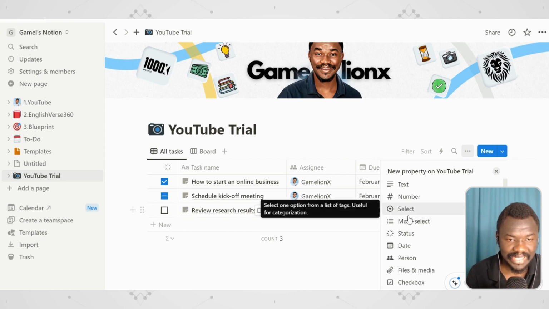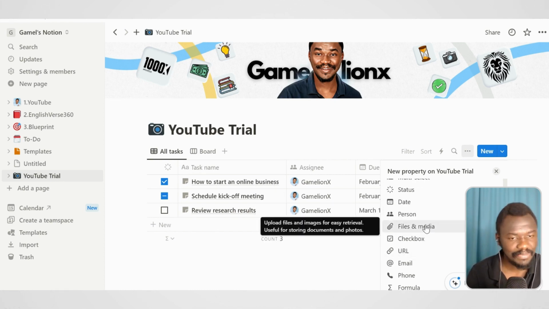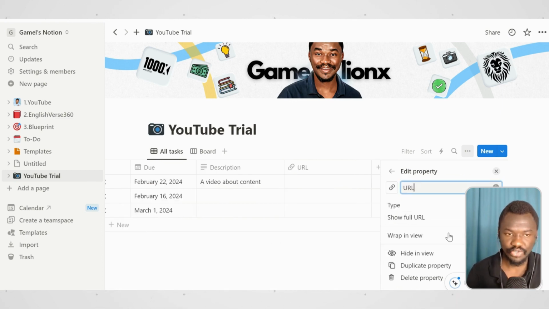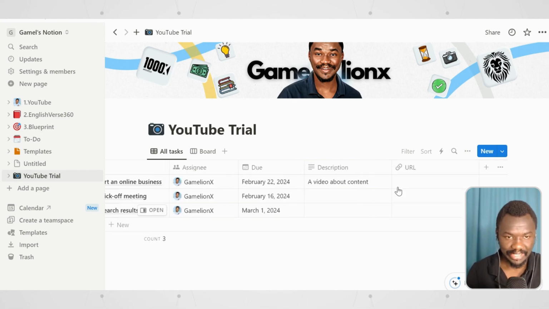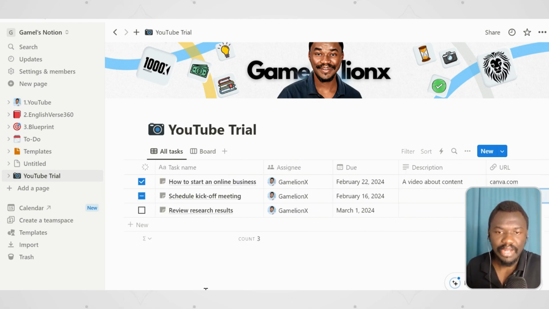So we have numbers, select status, like the status is what you already have here, files and media, links, email. So you can add the URL. Let's say maybe you are getting inspiration from a URL, so here you'll be pasting the URLs. Let's say canva.com, or wix.com, or you can add your own URL. It will be a great place to have this.